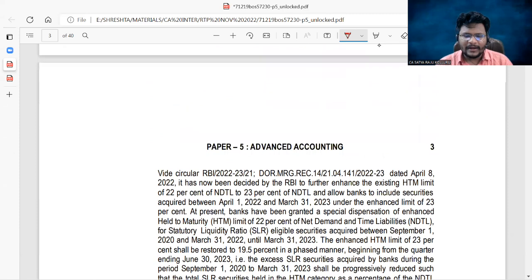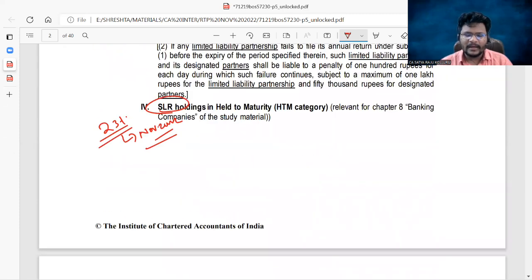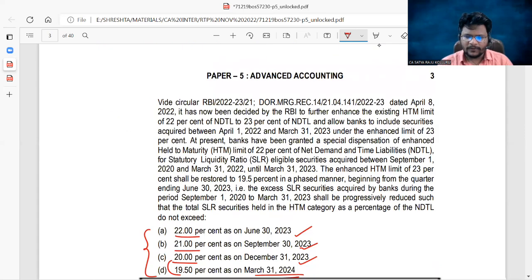But for our current examination, which is going to be held in November 2022, the applicable rate will be 23%. They mentioned that clearly here. So please all of you follow the SLR of 23% for banking companies. Sir, except these 3 or 4 issues, there are no specific amendments applicable for the Advanced Accounting paper.